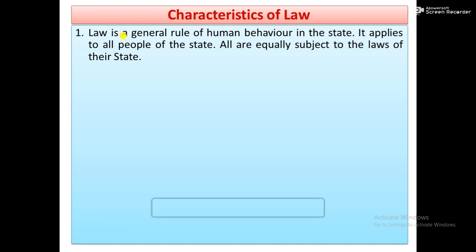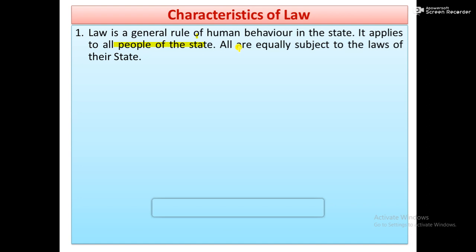Law is a general rule of human behavior in a state. It applies to all people of the state. All are equally subject to the laws of their state. What is actually law? Law means the rule of human behavior in the state, in the territory, in the country. All people means national people, foreign people, every people. So everywhere law is applied for all people.